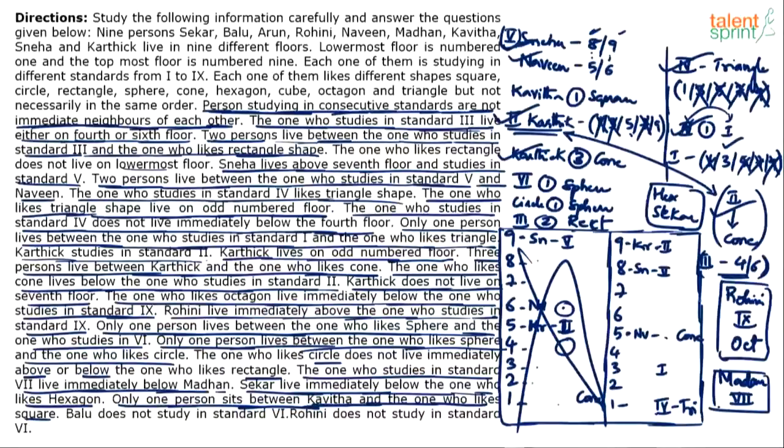If we take the 3rd class person on the 6th floor, rectangle either comes on the 8th floor, or on the 3rd floor.